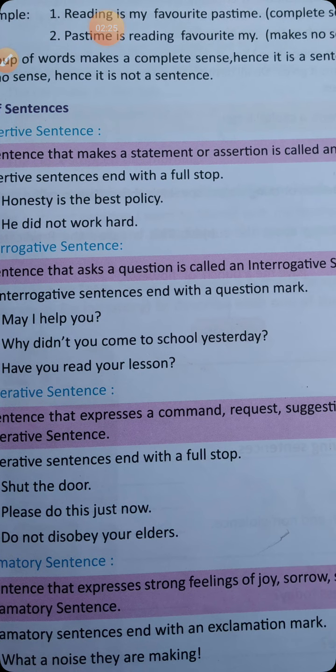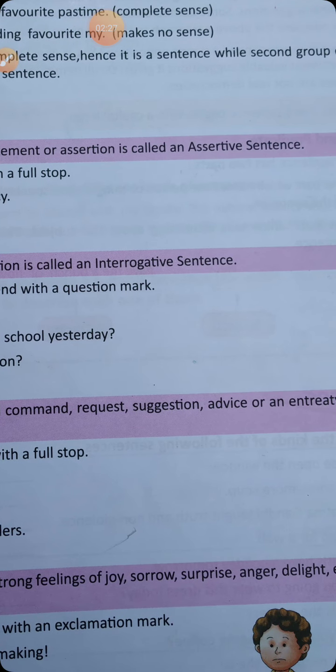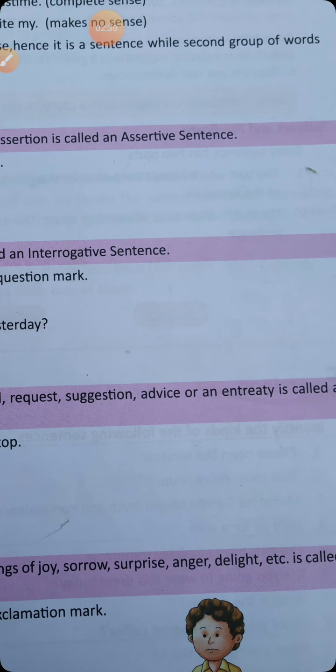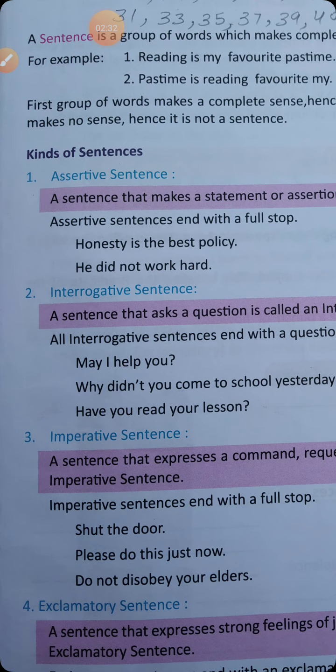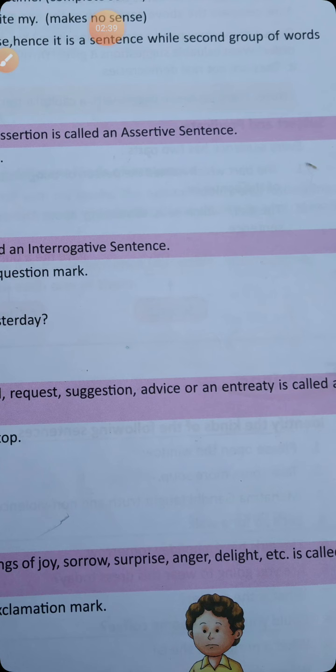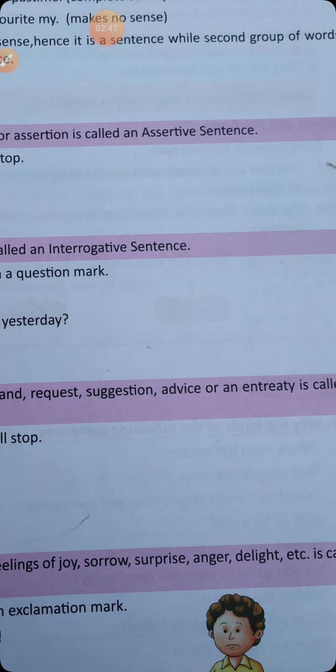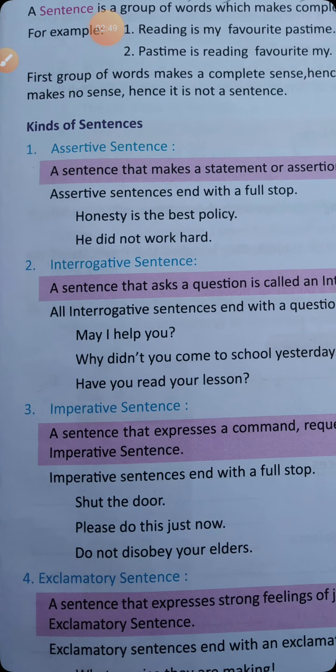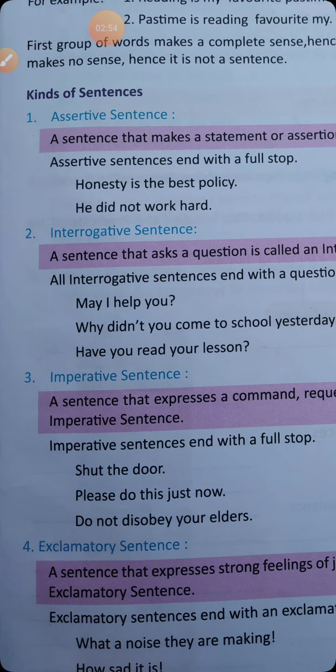Imperative sentence: a sentence that expresses a command, request, suggestion, advice, or an entreaty is called an imperative sentence. So an imperative sentence ends with a full stop, but it is a command, it is a request. It can also be an advice or entreaty. What is an entreaty? An entreaty is a kind of group advice or group order, we can say. So: shut the door, please do this just now, do not disobey your elders. All these are showing some command or request. So these are imperative sentences.